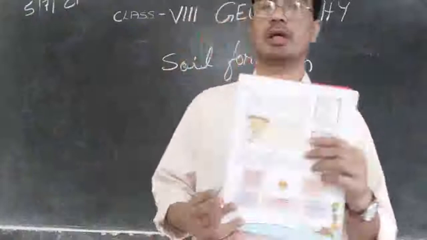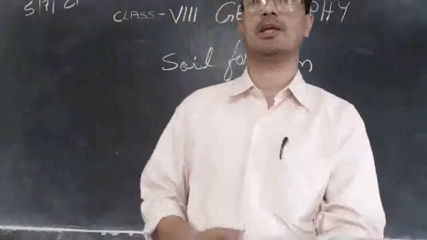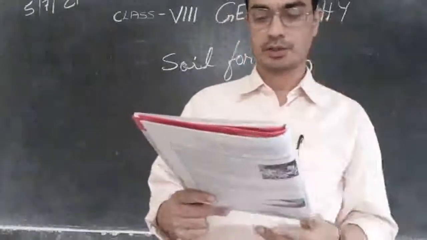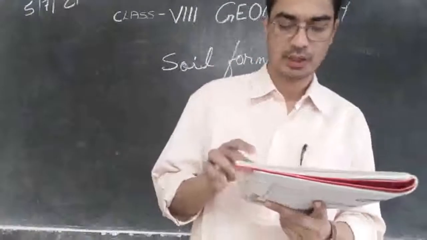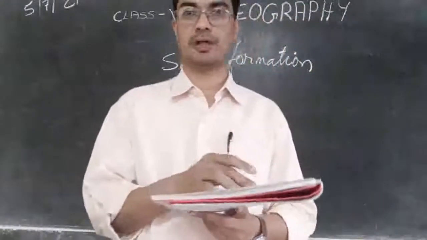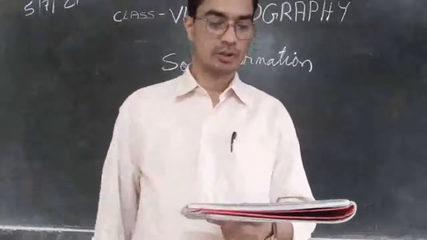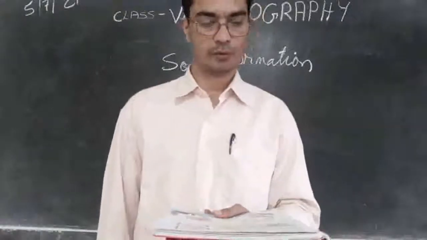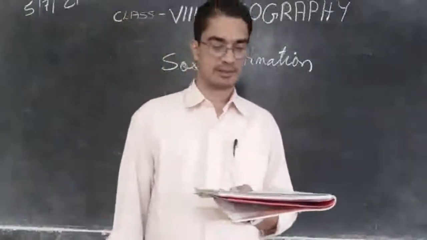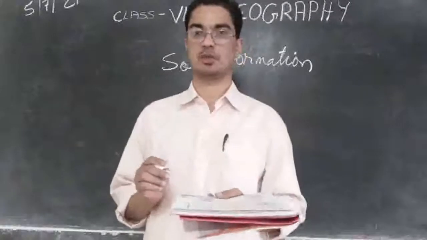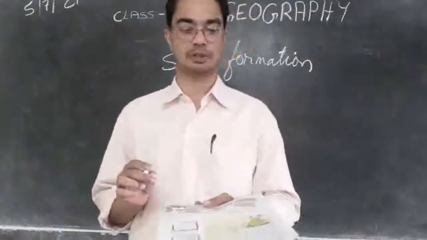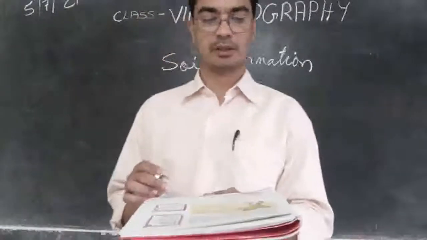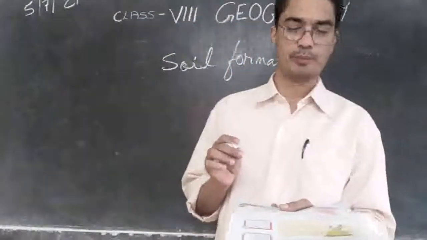And you can see a chart is given there. You can see it nicely in your textbook. The soil is given in the center, and 5 factors are given above. So what is parental rock? Parental rock determines the color of the soil, the texture of the soil, the chemical properties of the soil, and mineral content and permeability.